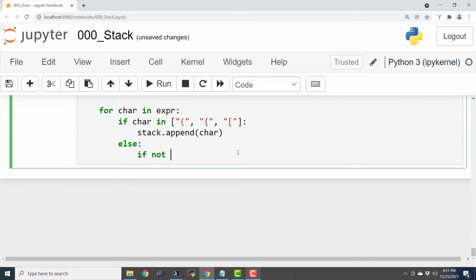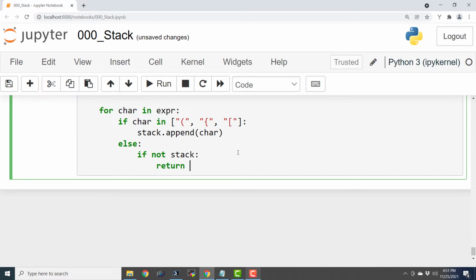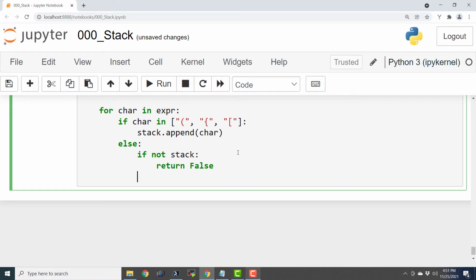If not stack, it means if the stack is empty. If the current character is not an opening bracket, then it must be a closing bracket. So the stack cannot be empty at this particular point, correct? So if the stack is empty, then return false. It means that the expression that we are passing is not balanced.